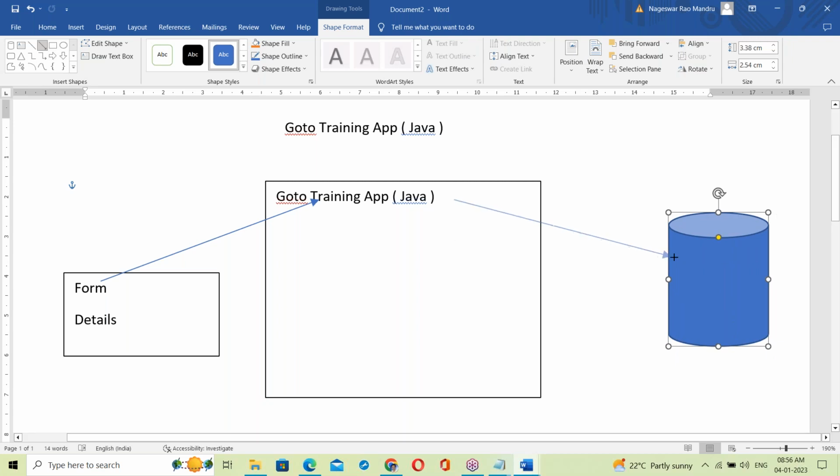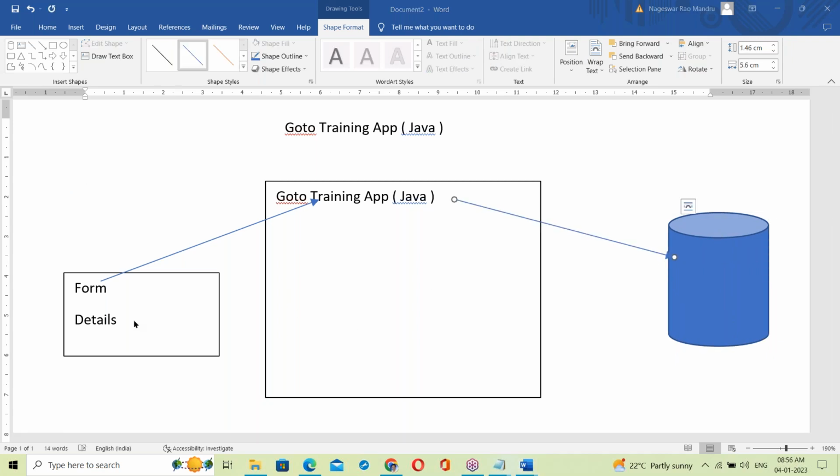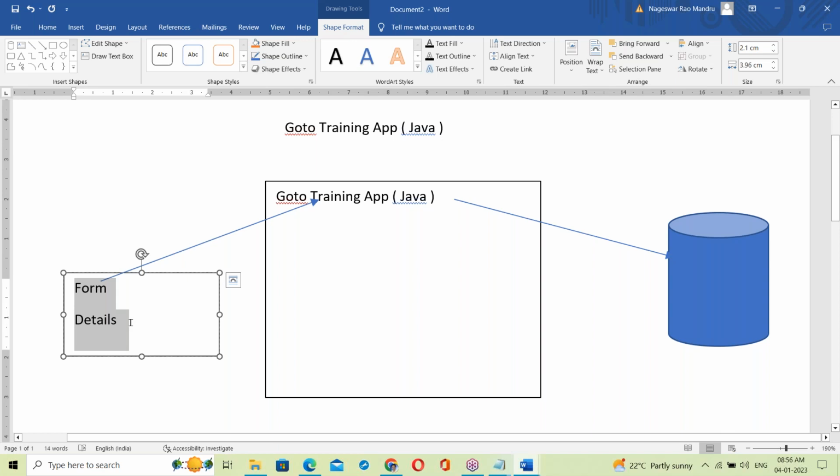The data is simply transferred to the database. Yes, all of your details are taken, and behind this form there is a Java program, JSP. JSP is a combination of HTML, JavaScript and Java. So it takes all this data, and behind that form a Java program is running.